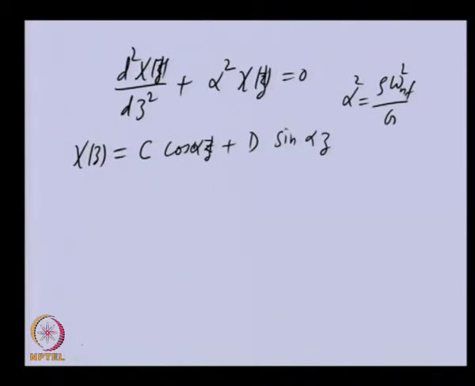So let us see the first condition, that at z is equal to 0, the displacement is 0. So we will get c into 1 plus d into 0. So you can see that we are getting c is equal to 0 from the first boundary condition, this fixed end boundary condition. The second boundary condition we have is